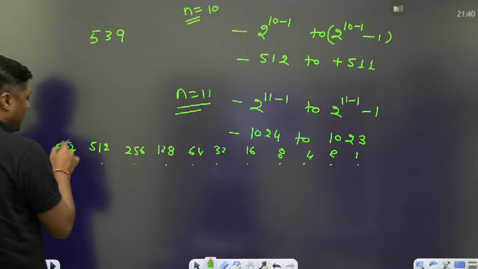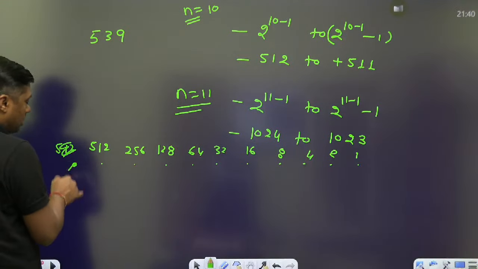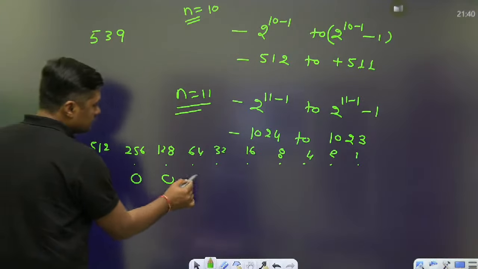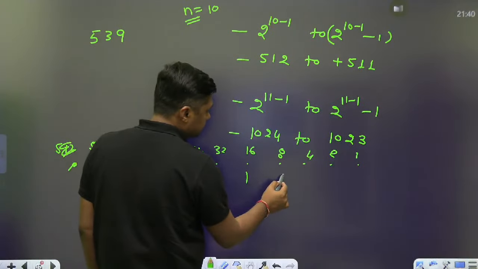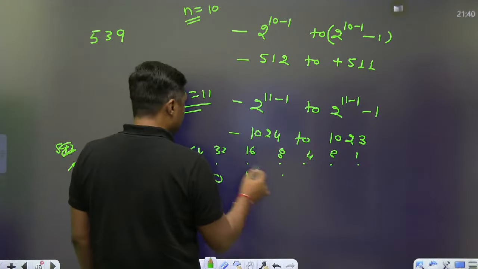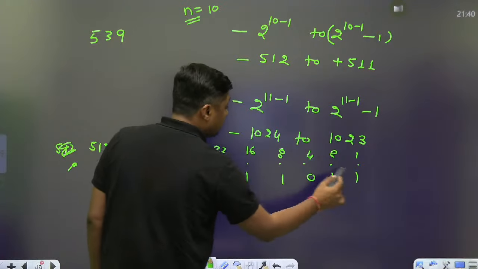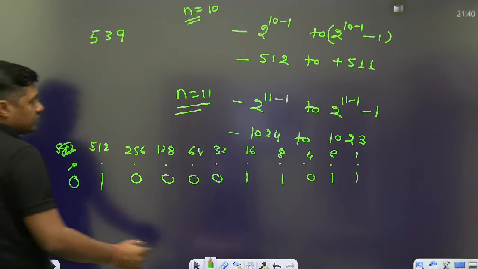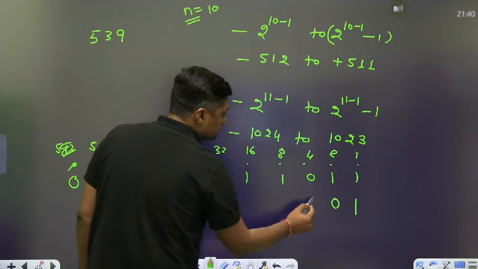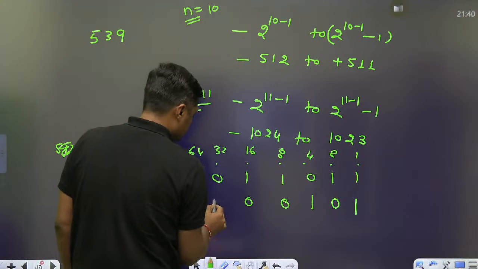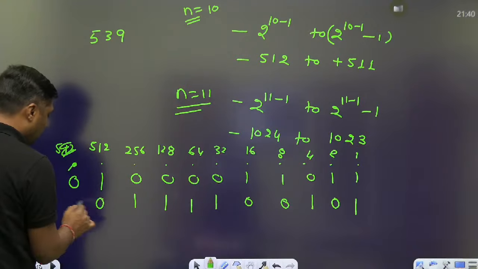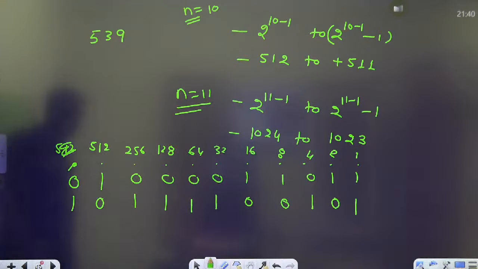First of all, write 512, but we have one extra bit for sign. This will become 1, 1, right? So 528 plus 8, 0, 1, 1. This is the 539 with 0. So 0 means what? It is a positive number. Now find the 2's complement of this number. Right? 0, 1. Okay. We are getting the right number.